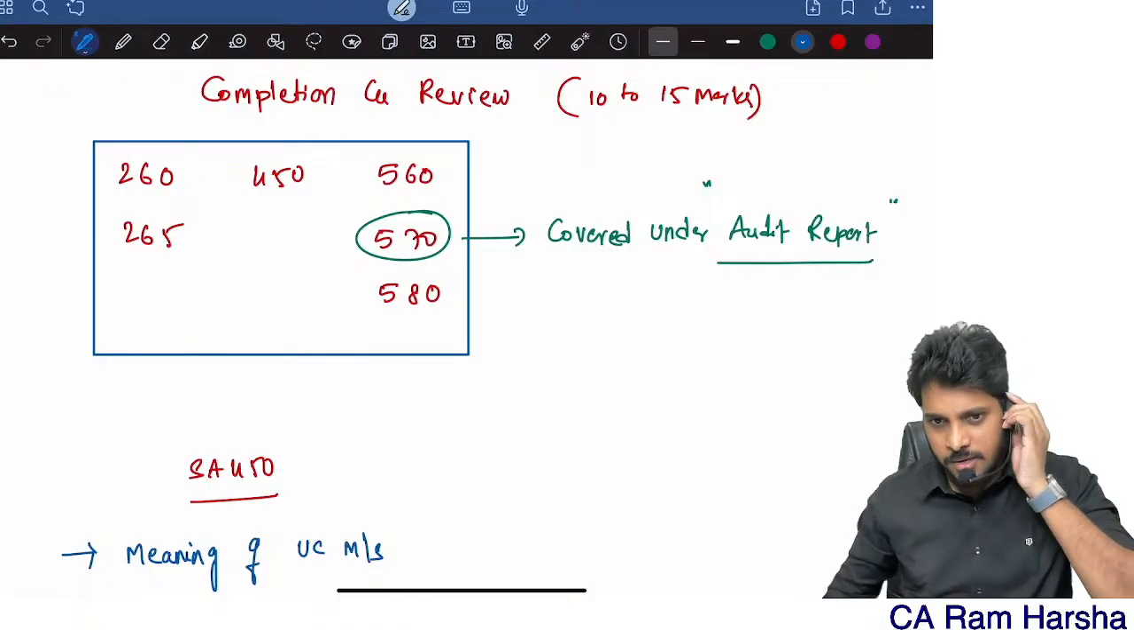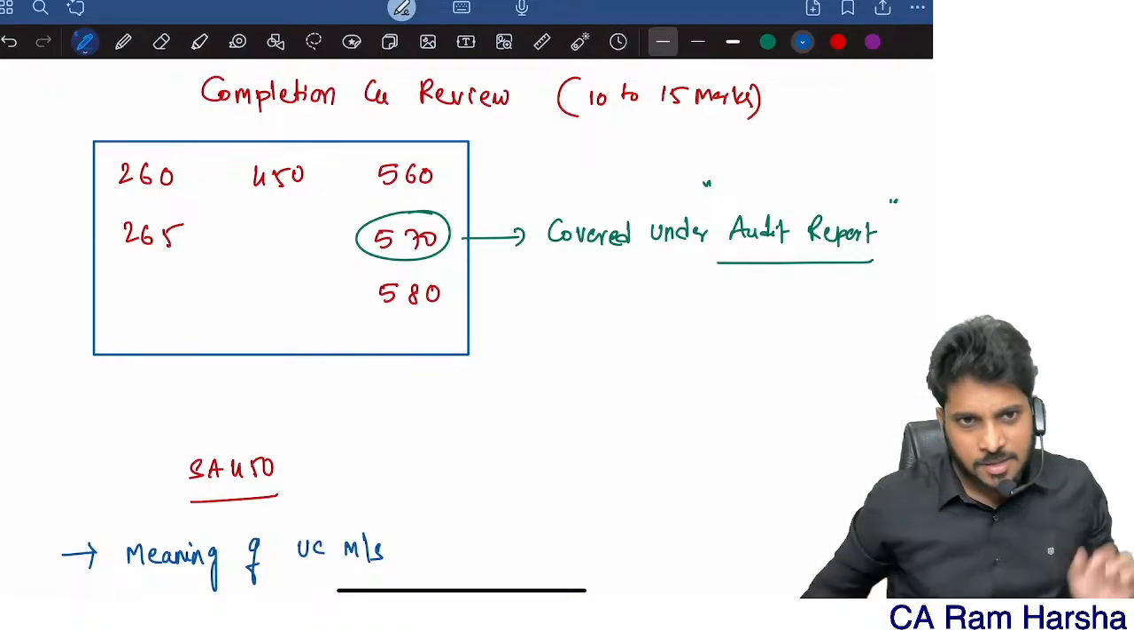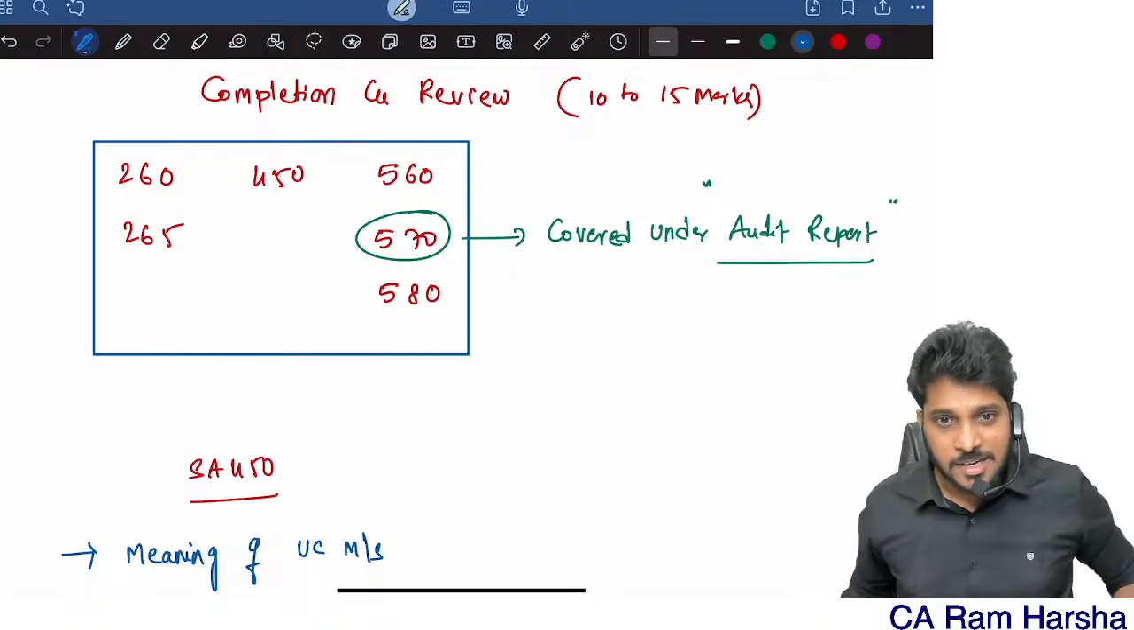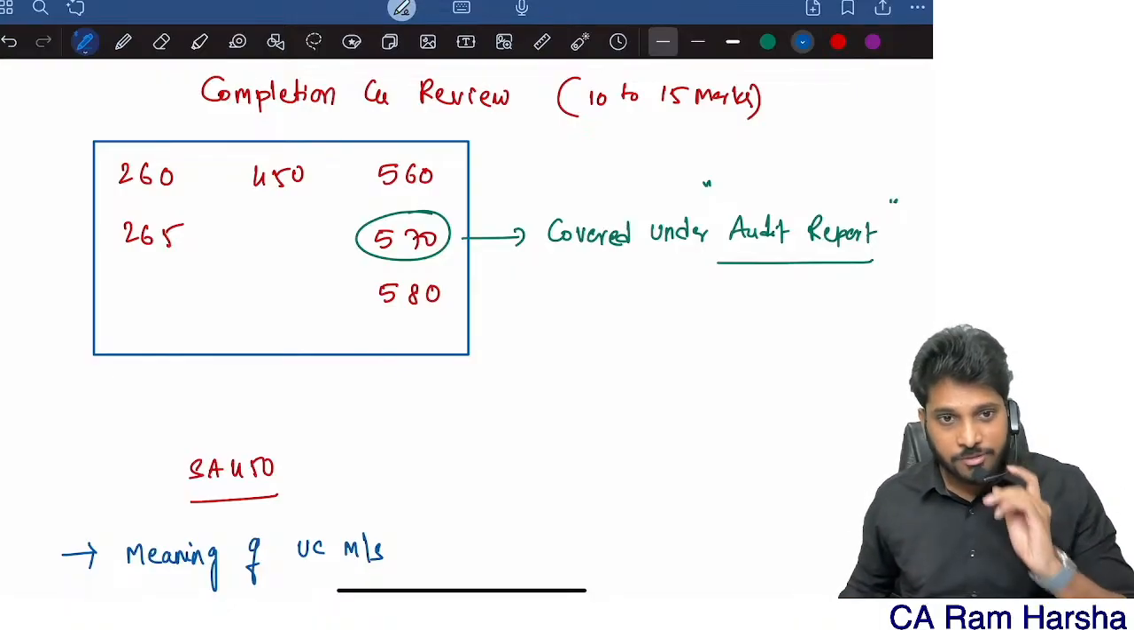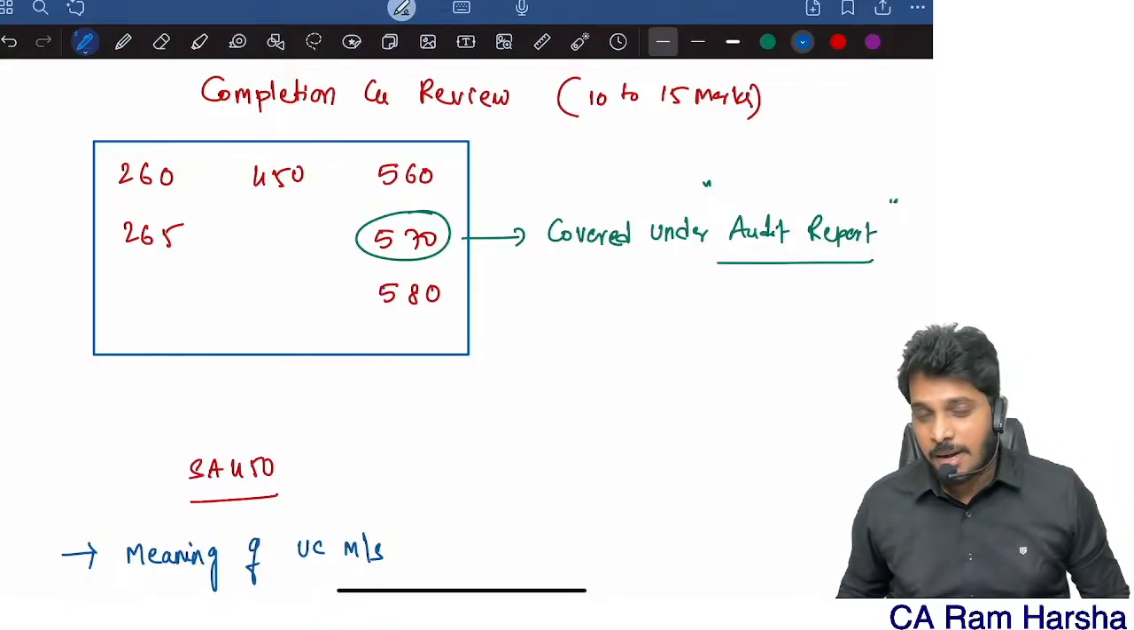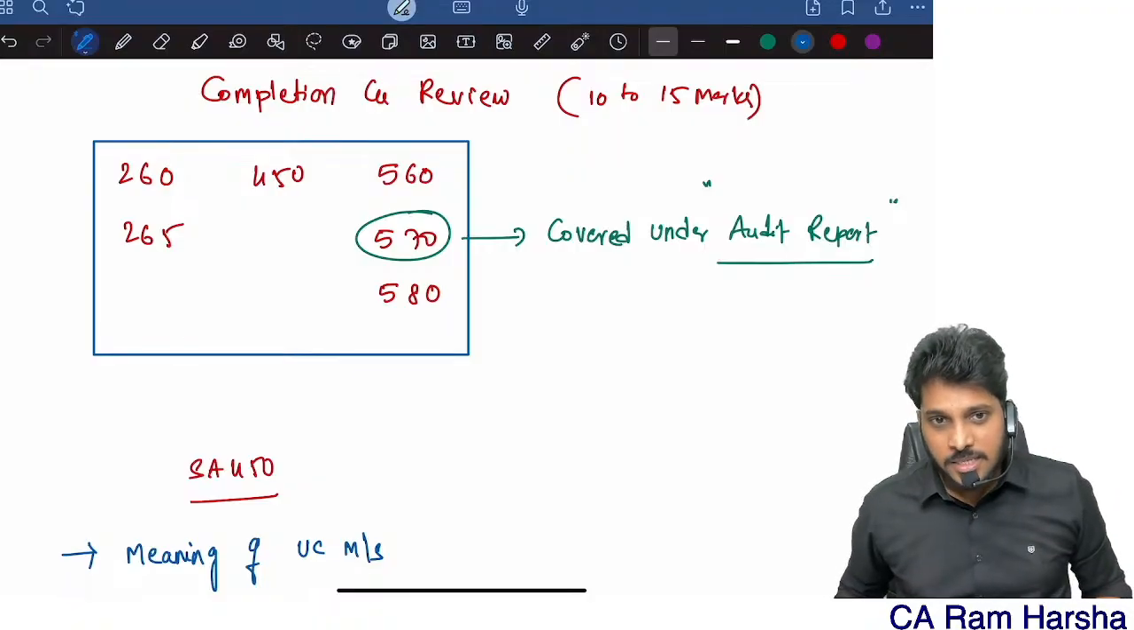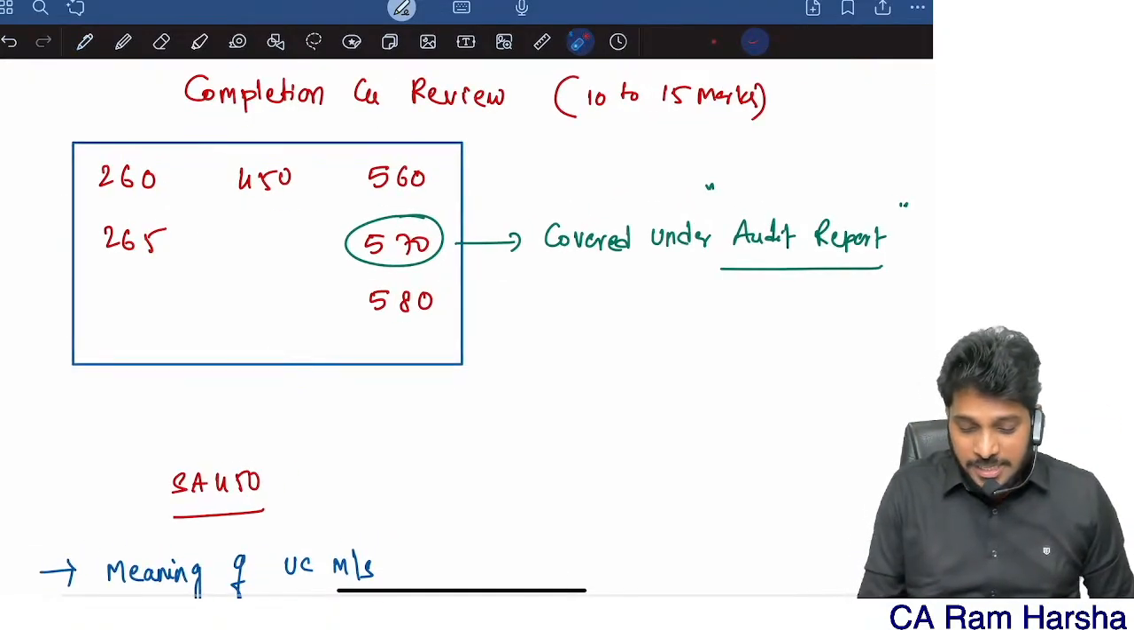So, without any delay, let's begin discussion of the next topic, that is the completion and review chapter. In CA Inter, we have a chapter called completion and review. Let's revise that chapter. This chapter consists of totally 6 standards.